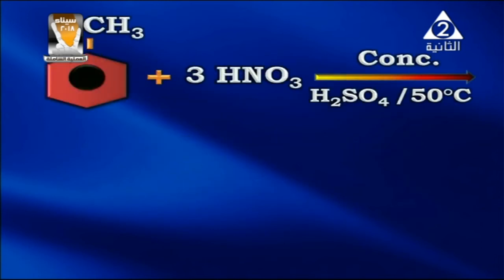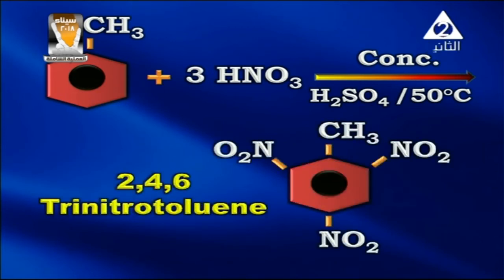As the equation proceeds on the screen, toluene reacts with nitric acid in the presence of concentrated sulfuric acid at 50 degrees Celsius. It gives TNT, which I name 2,4,6-trinitrotoluene as shown on the screen.